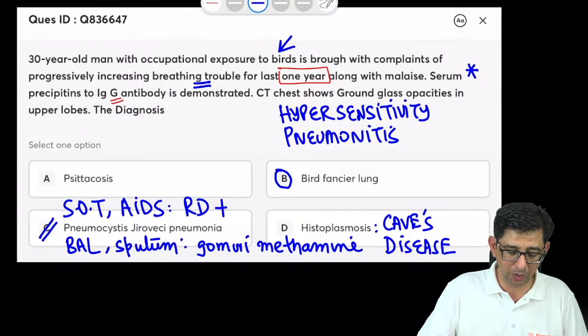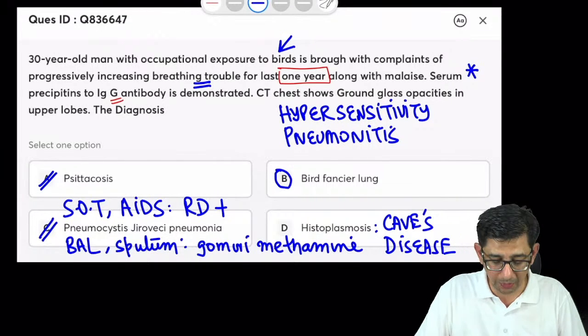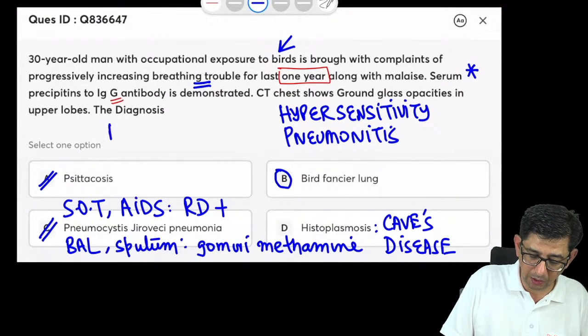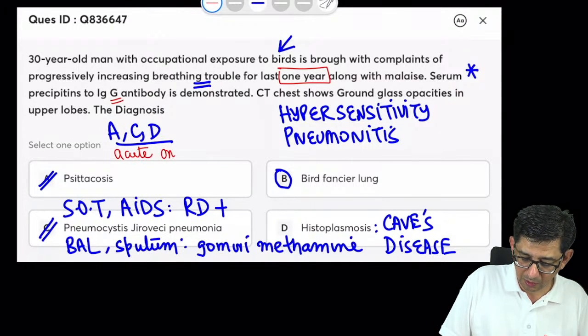Why is the answer not A? Because A and C would be acute onset illness. Option A, option C and option D are not the answer because they would be an acute onset illness. Our case has had the illness for 1 year.